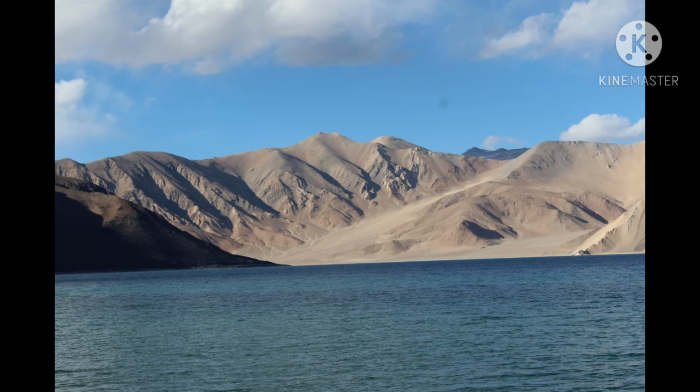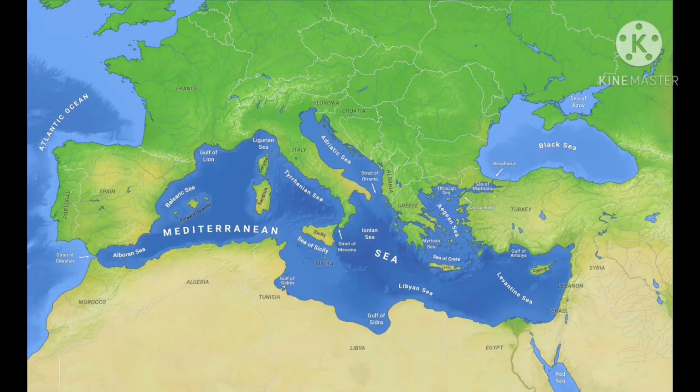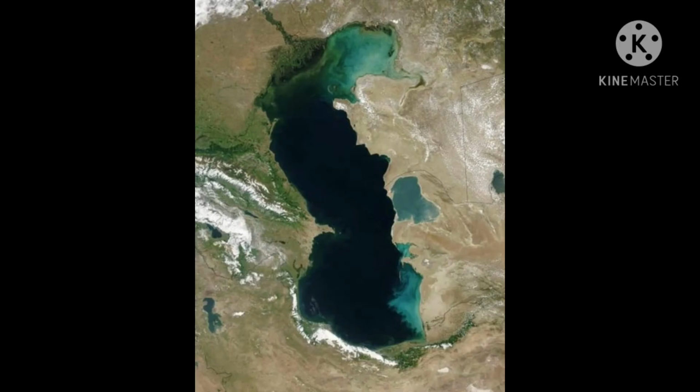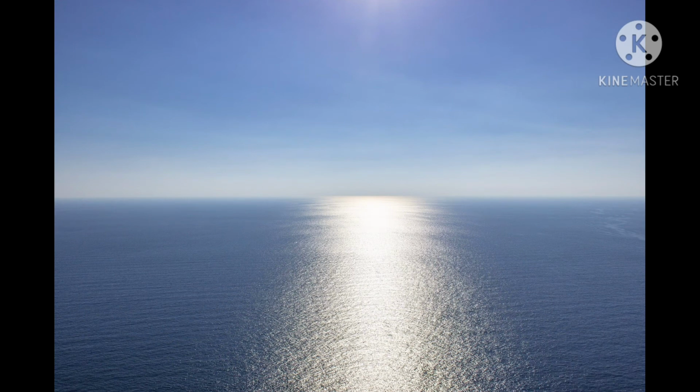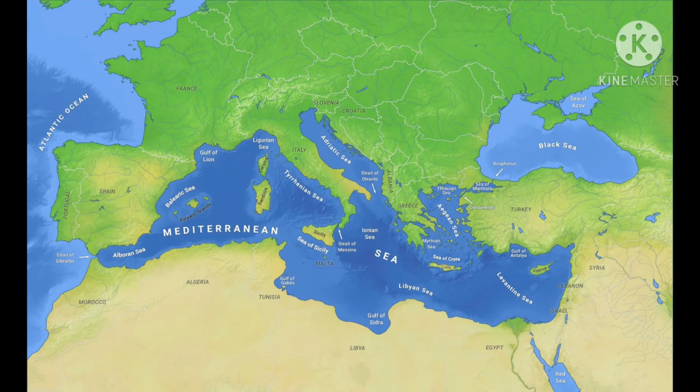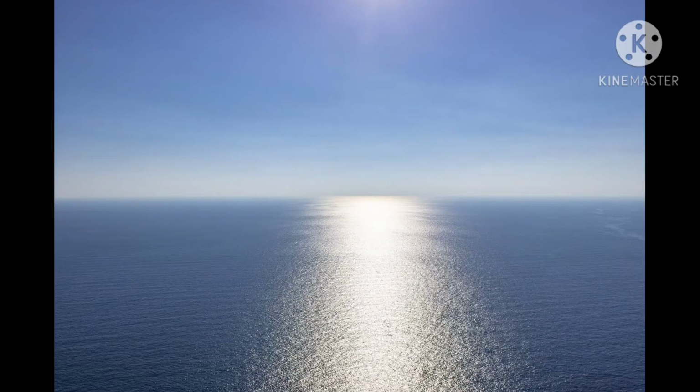For example, Mediterranean Sea is a landlocked sea. Its average salinity is 39% per thousand part, while the salinity of the Atlantic Ocean is 35% per thousand part. Already I told Mediterranean Sea is a landlocked sea. At the same time, Atlantic Ocean is an open ocean.